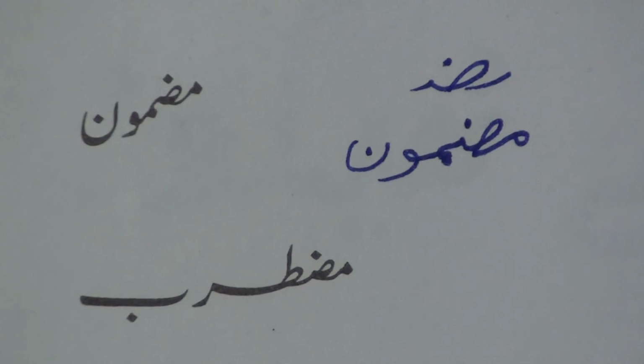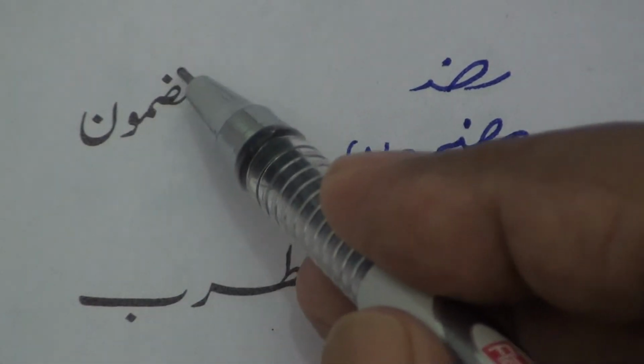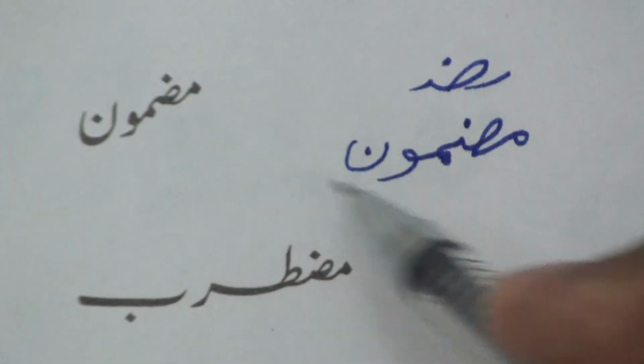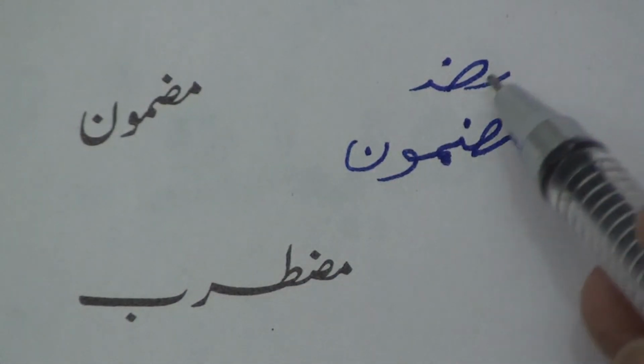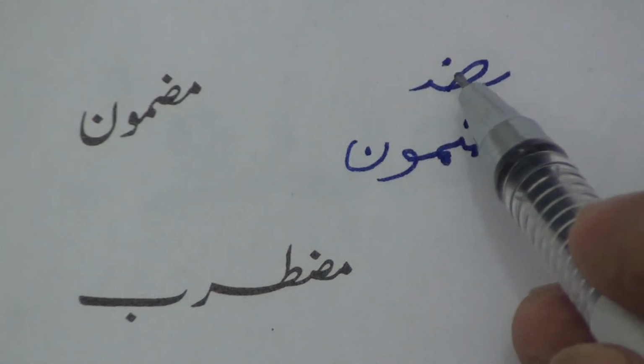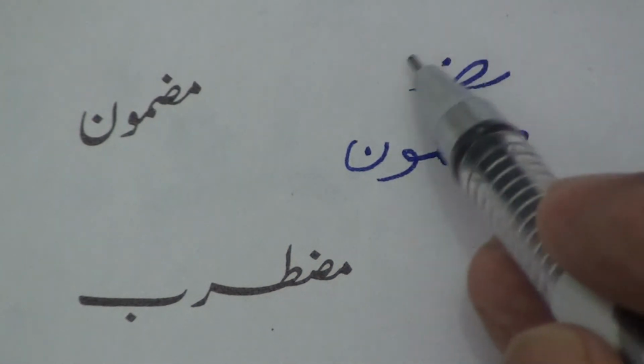And when Zwad comes between a word, it is like this. Mazmoon. This is Zwad. When Zwad comes between a word, its shape is like this.